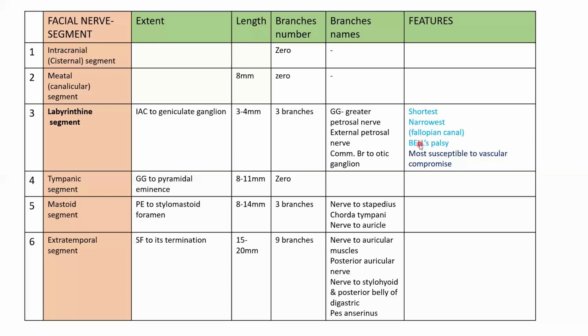Of these segments, the most clinically important is the labyrinthine segment. Why so? It is the shortest segment. It is the narrowest segment. Remember, I told you that area is called the fallopian canal. So this is the one which is commonly involved in lower motor neuron type of facial nerve palsy, the Bell's palsy.